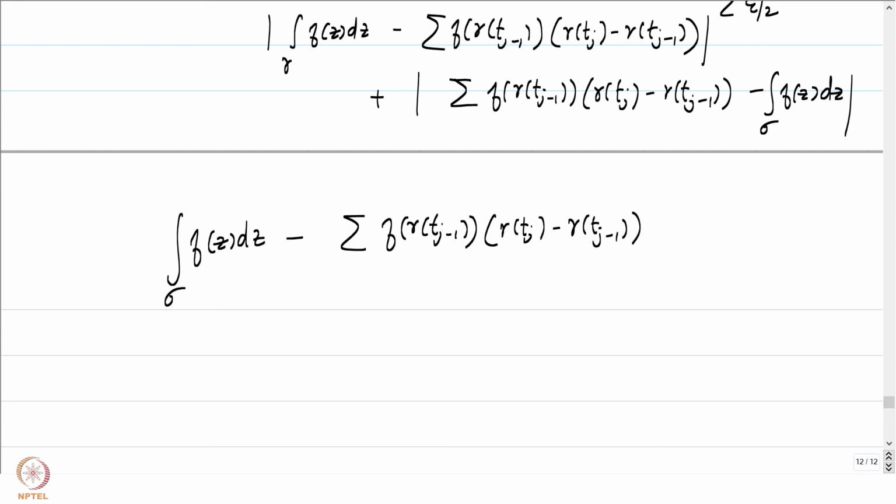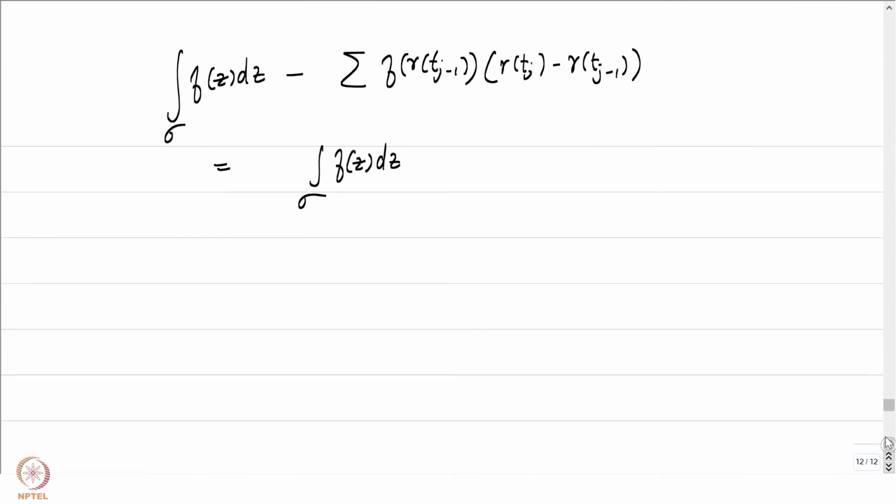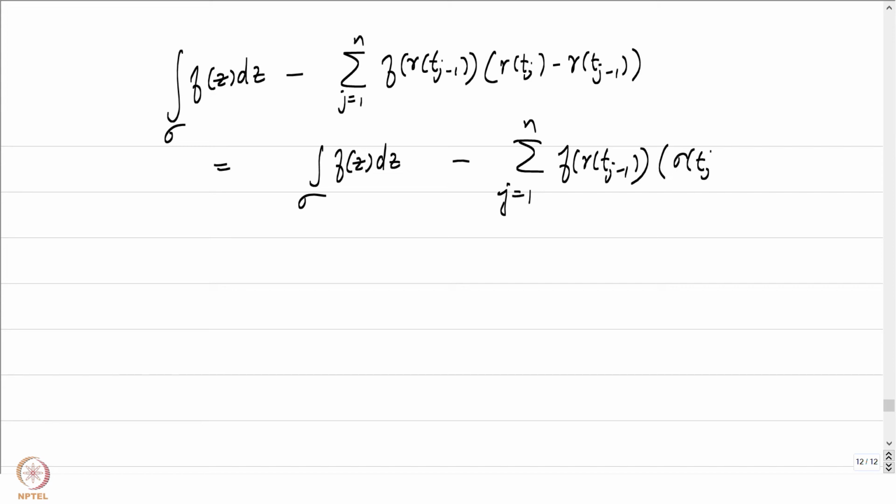If you notice, I can rewrite this as being equal to the integral of f of z dz over sigma, with j equal to 1 to n, minus the sum j equal to 1 to n of f of gamma of tj minus 1 times, instead of gamma of tj, it's the same as sigma of tj, isn't it?